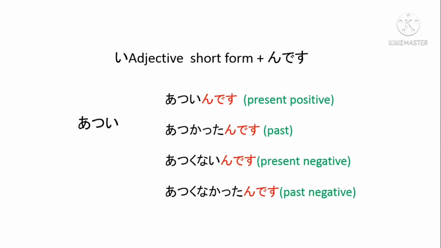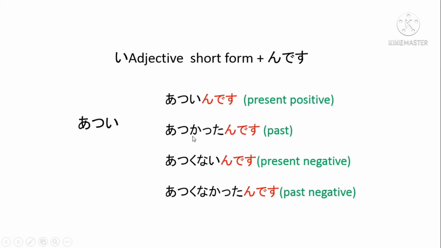The next one is the i-adjective. How to make the んです form for an i-adjective? Add んです to the short form of the i-adjective. For example, atsui, hot. Atsuin desu, atsukattan desu, atsuku nain desu, atsuku nakattan desu. Atsuin desu is present positive.